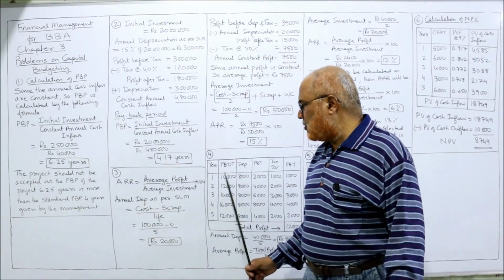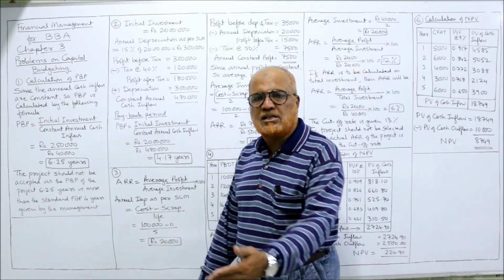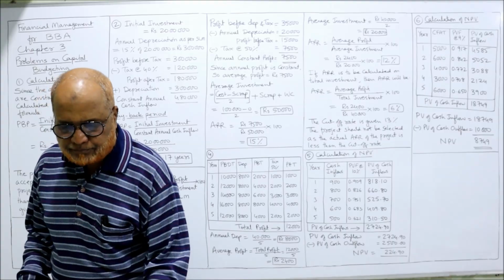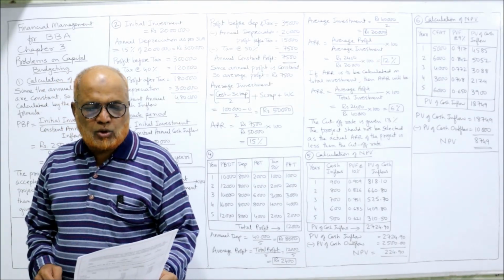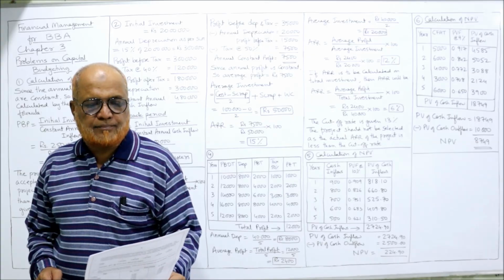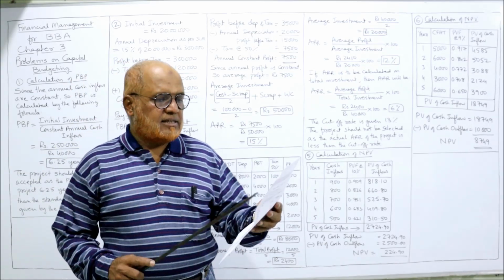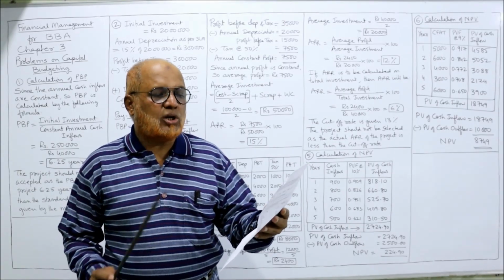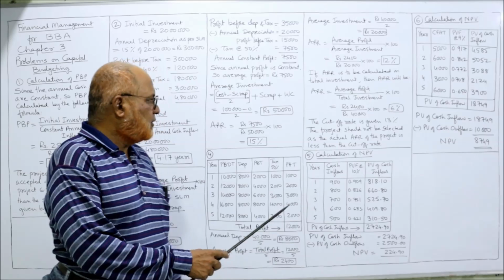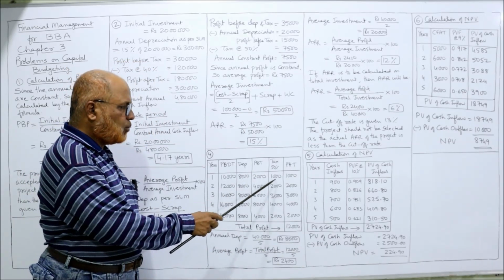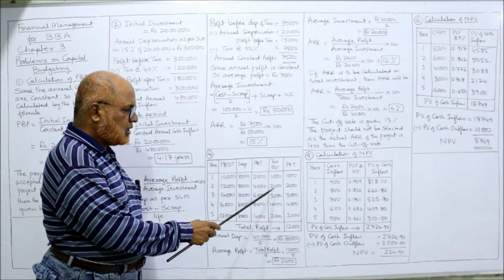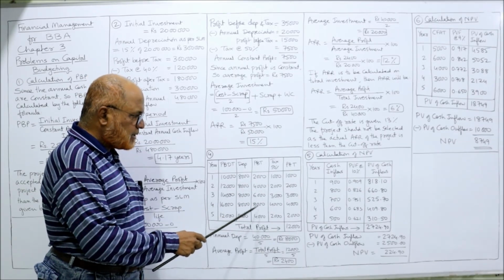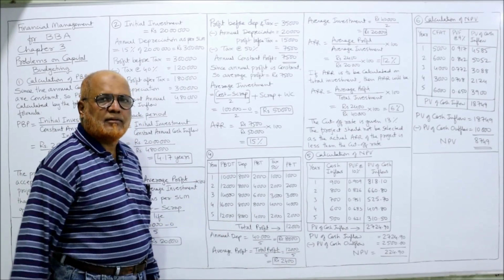Now tax is at the rate of 50%. It is given in the problem. The tax rate is 50%. Assume a 50% tax rate. That printing mistake is there. Assume a 50% tax rate and depreciation on straight line basis. So 50% of 2,000, 1,000. 50% of 4,000 is 2,000. 50% of 6,000, 3,000. Like that 50% of all this PBT, we got tax.